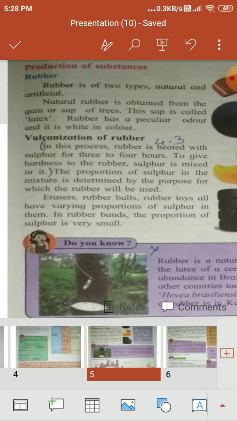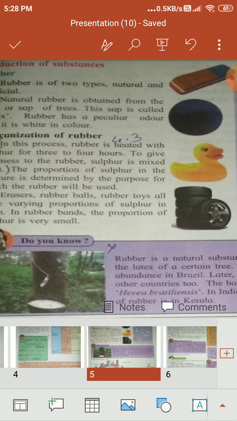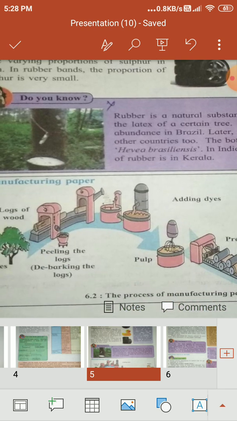Example: erasers, rubber balls, rubber toys all have varying proportions of sulfur in them. In the rubber band, the proportion of sulfur is very small. Rubber bands, that means we have used for the rubber bands, etc. Look at here, you have been given here. Do you know how we get the natural rubber from the sap of the tree, and how the vulcanization works, and how the paper industries are working? The picture is given in diagram 6.2.